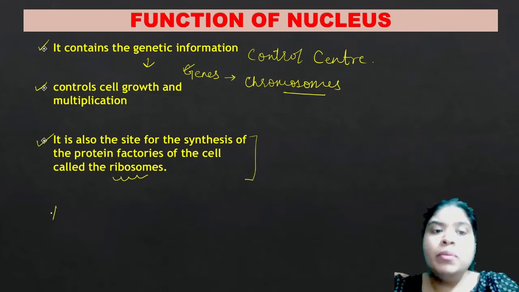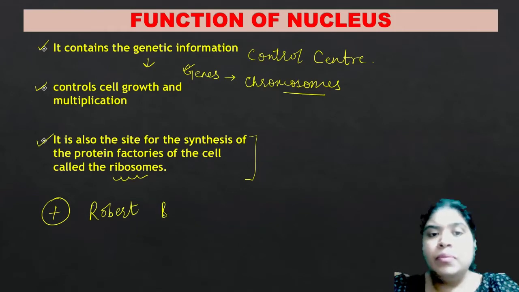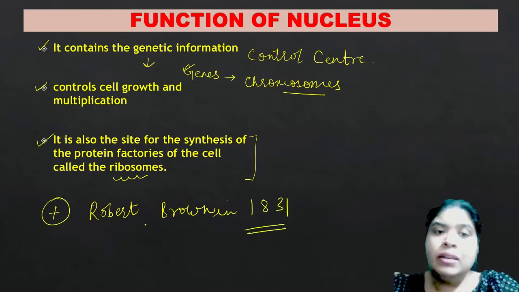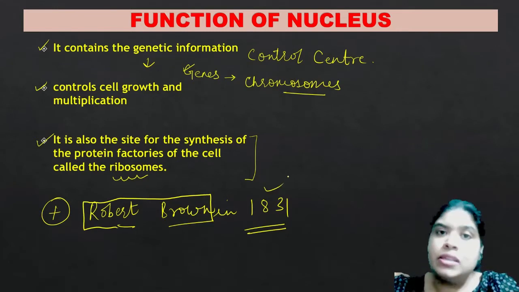Now, one more important point which we can add here is that the nucleus was discovered by Robert Brown in 1831. So it is important that you remember who discovered the nucleus. Robert Brown, in the year 1831, discovered the nucleus for the first time.